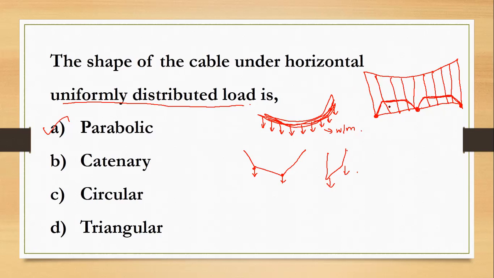Whatever the loading condition acting on the cable, whether it is a point load or UDL, the girder will convert it to an equivalent UDL and transfer it to the cable. This is the main advantage of using a stiffening girder. So moving on to the next question.